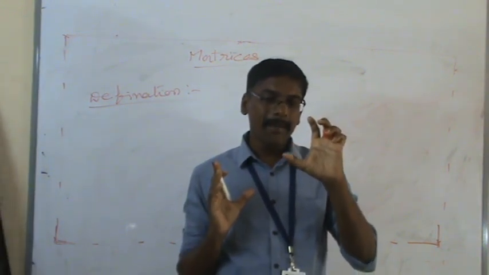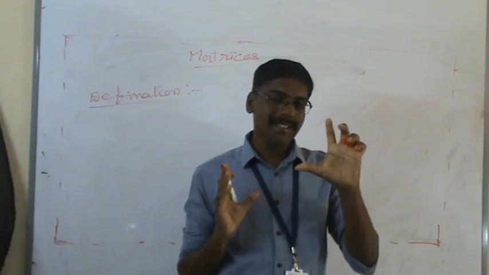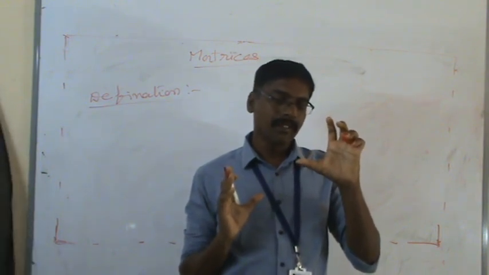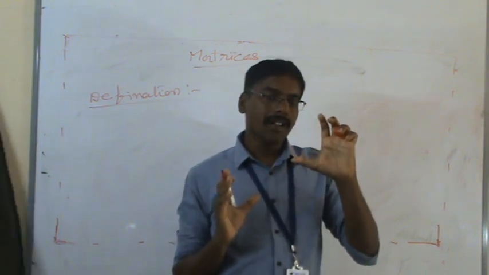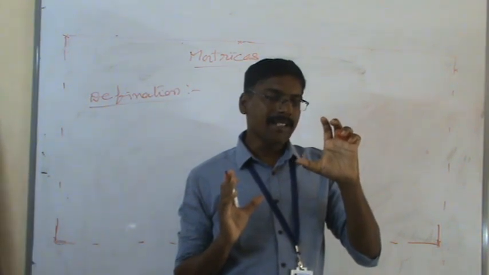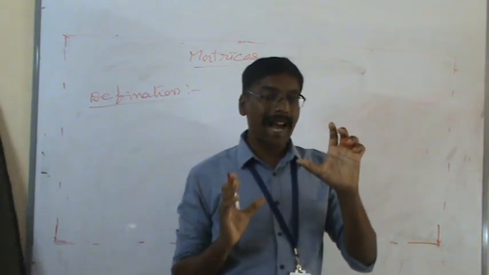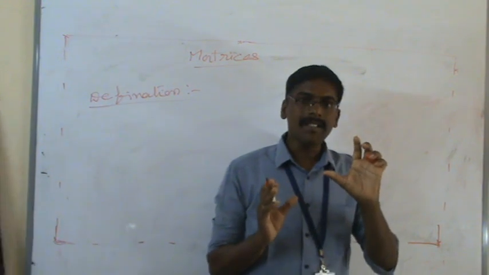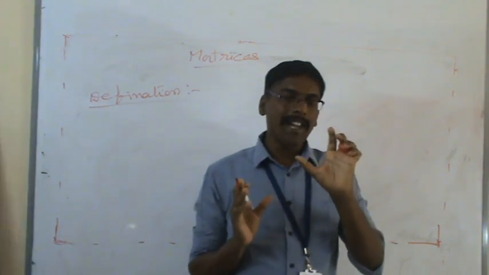A matrix is a set of an array of elements, an arrangement. What is the set of array of elements?